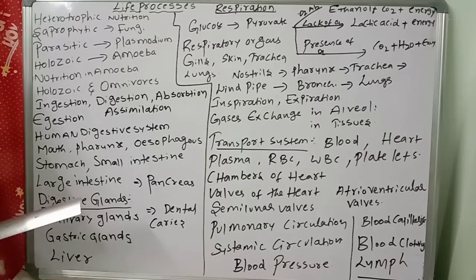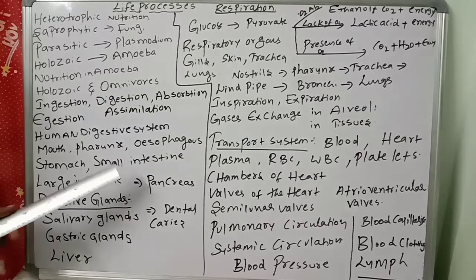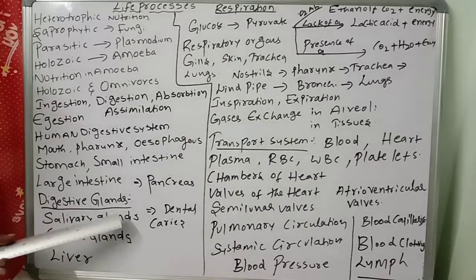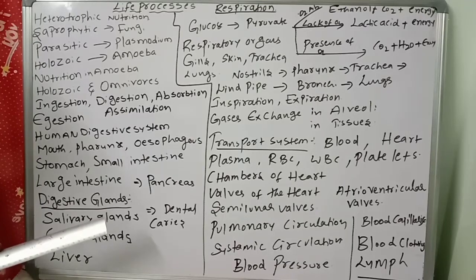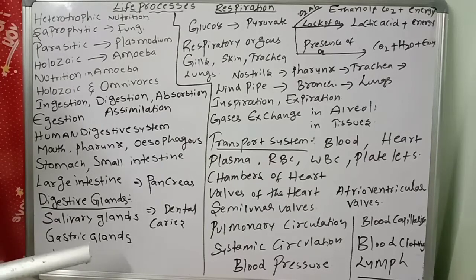Next are the glands. You know very well the salivary glands: sublingual, submaxillary, parotid glands. They are helpful for the secretion of saliva. Saliva contains salivary amylase, taurine and lysozyme. Next, gastric glands. The gastric juice they secrete contains HCl, mucus, pepsin. Very important: gastric juice is secreted by the stomach. Many enzymes are there that digest the food.